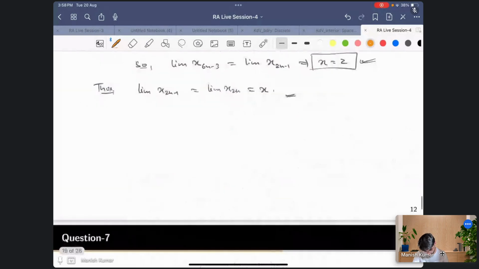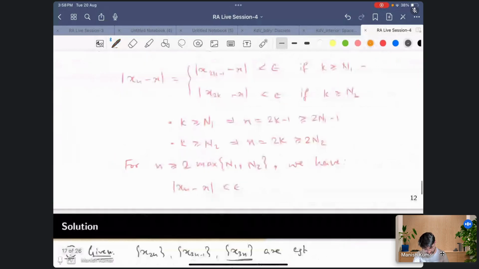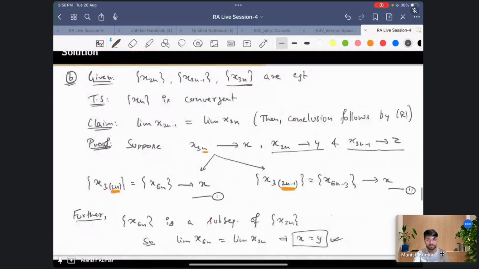Now let us come to the next part. So is this clear? I hope this was clear. Do you have some doubts, or should I proceed? Okay.